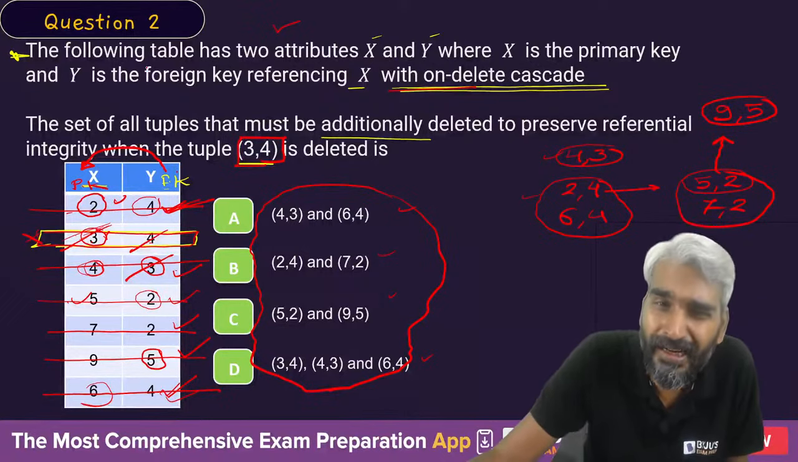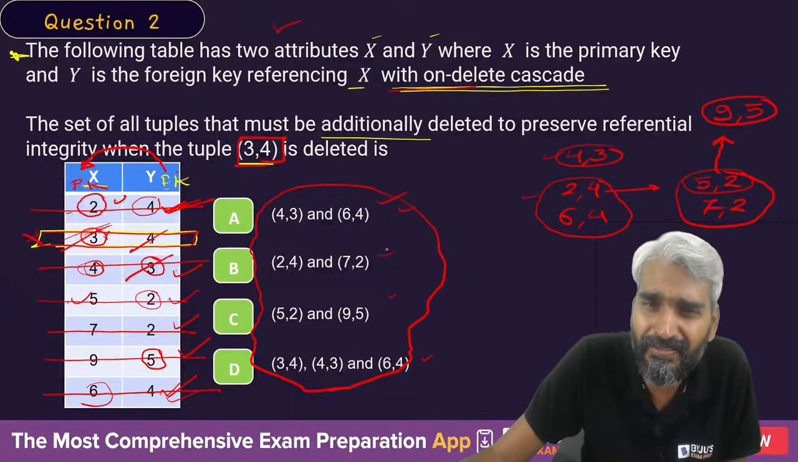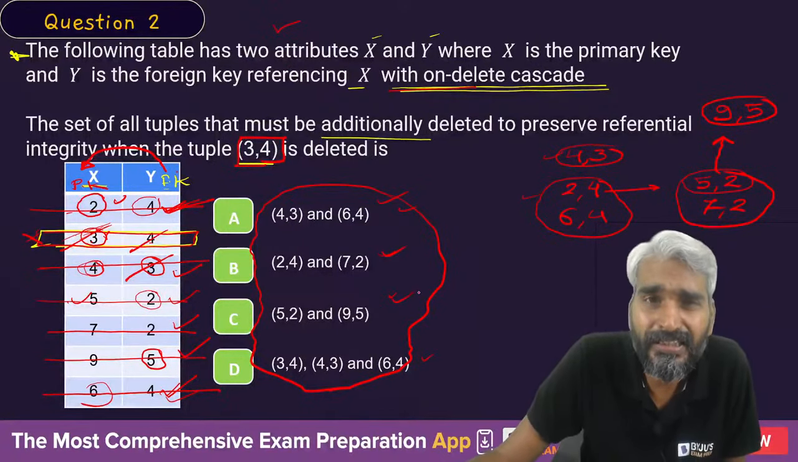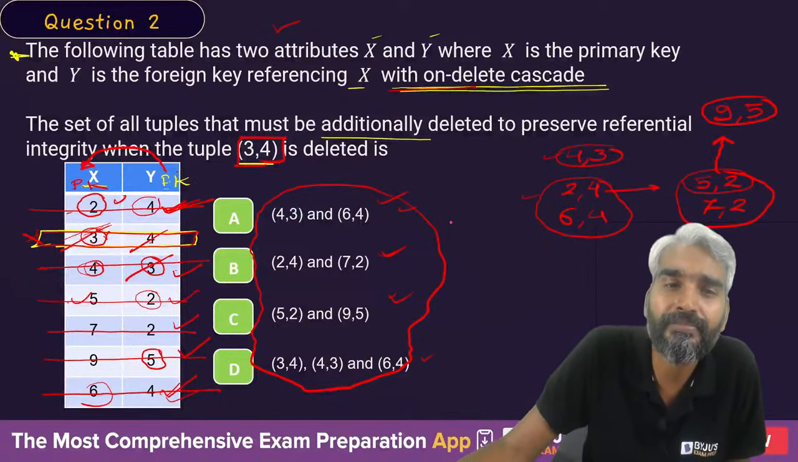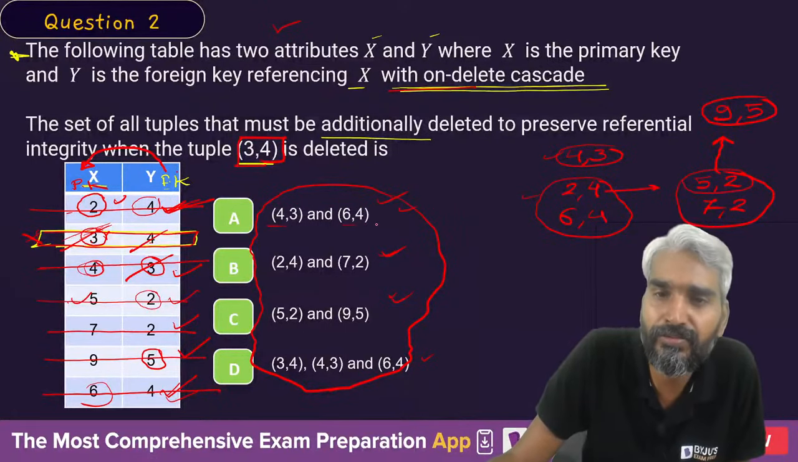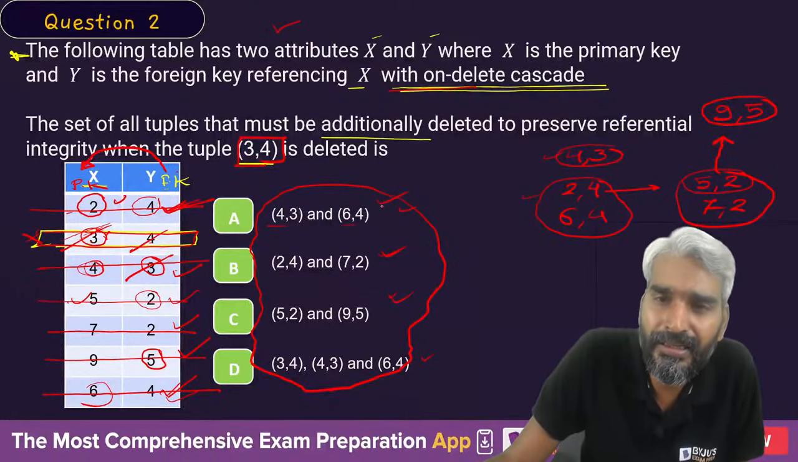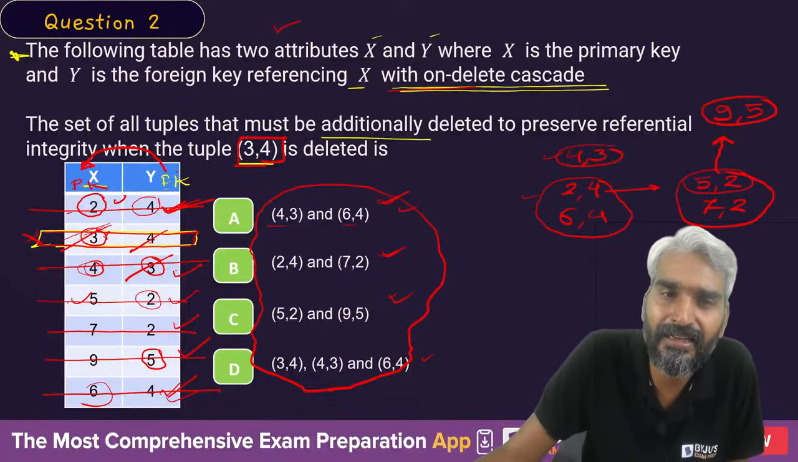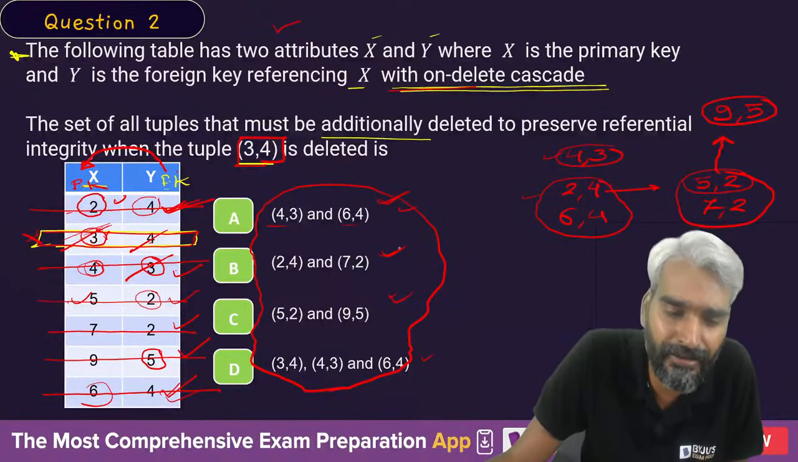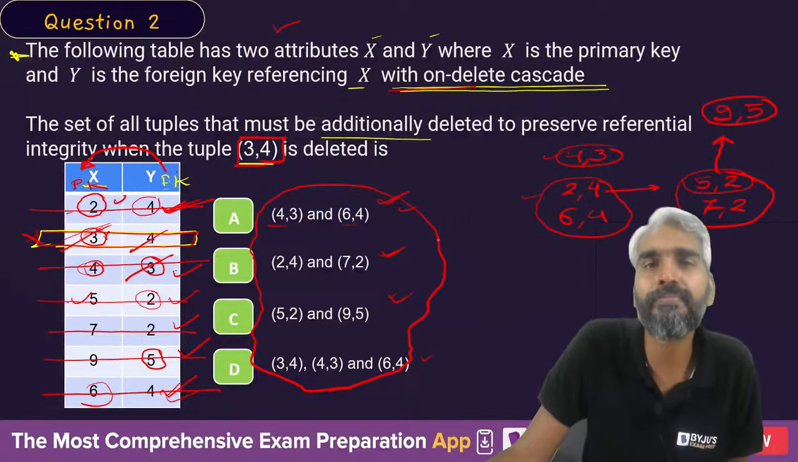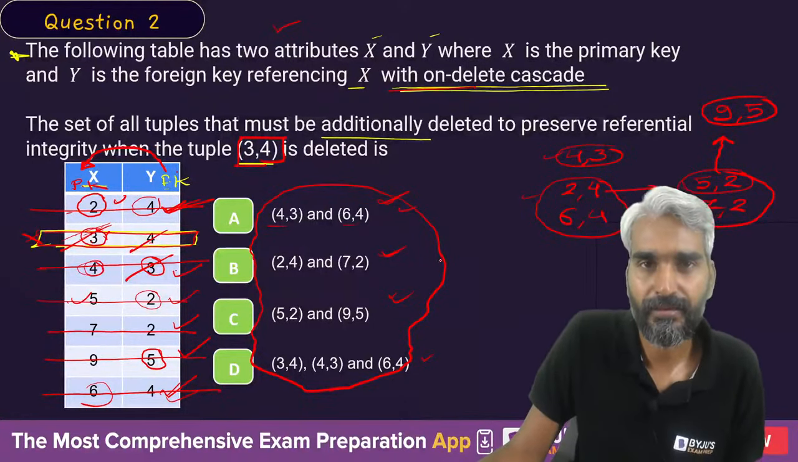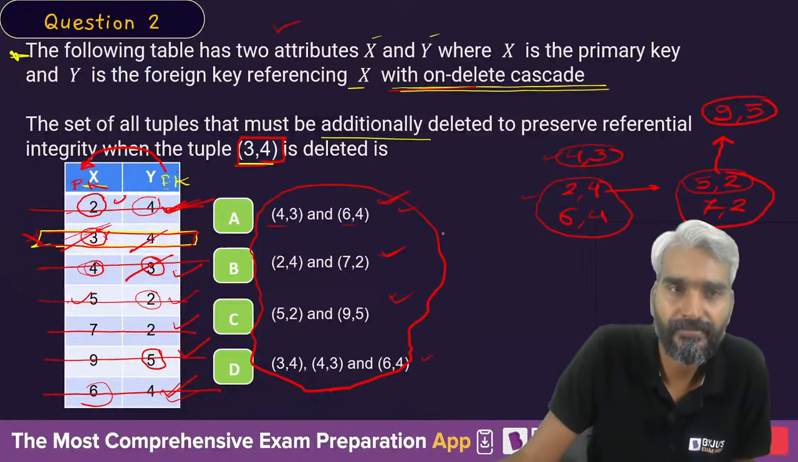We are not worried about the options given in the exam. We just need to understand the right concept. Just because 4, 3 and 6, 4 are being deleted, it does not mean that this is the correct answer. Other pairs may also be getting deleted and the options of the question may not be correct. Clear?